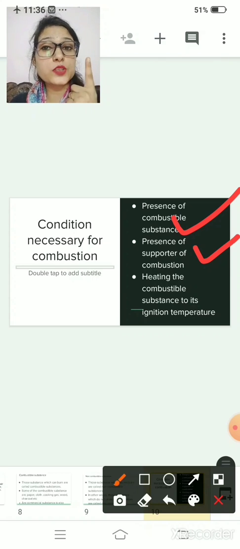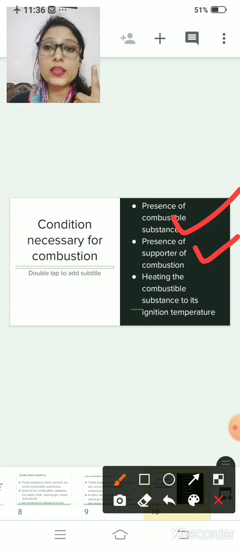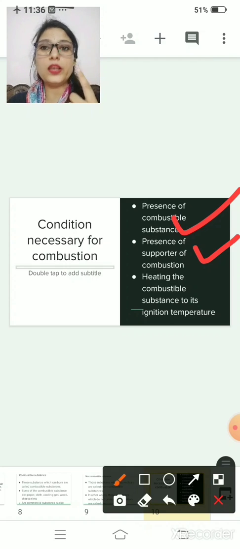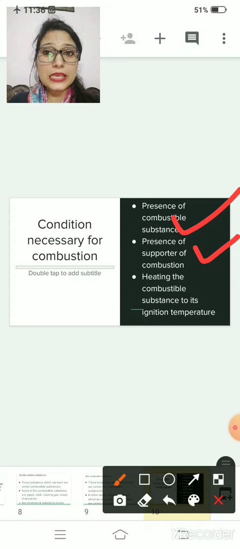Number 1, the substance should be combustible. Number 2, presence of supporter of combustion. And number 3, heating the combustible substance to its ignition temperature. Heating the combustible substance to what? To its ignition temperature. Clear?